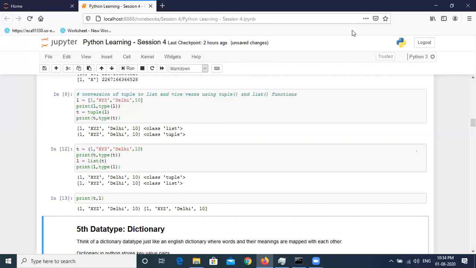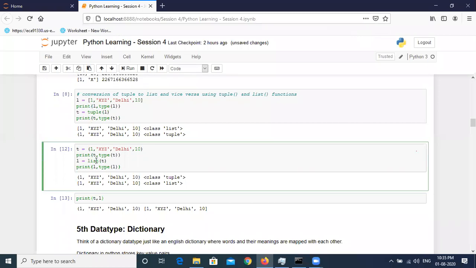There was a message. Let me check. Why didn't we use big braces while converting from tuple to list? Okay, big braces means the square brackets, Chirag. As I mentioned, tuple and list are functions, and with functions we always use circular brackets, as you can see with print, with type, with id, with help, with format. It doesn't matter what the function is. With all the functions we use circular brackets. We cannot use square brackets. That is the answer to your question.